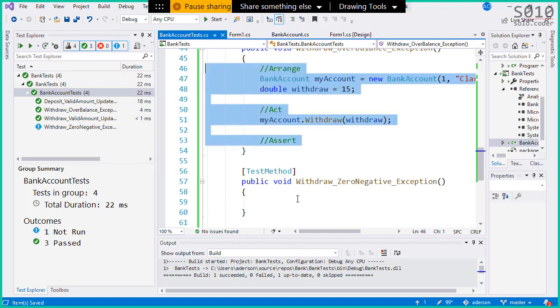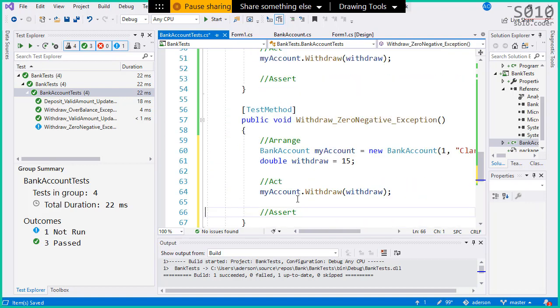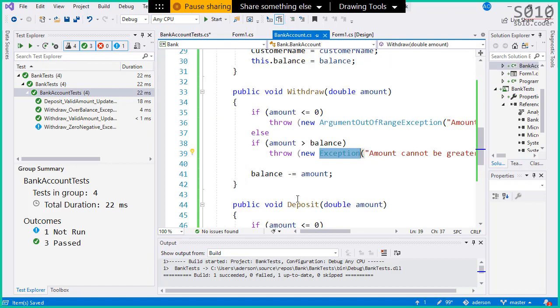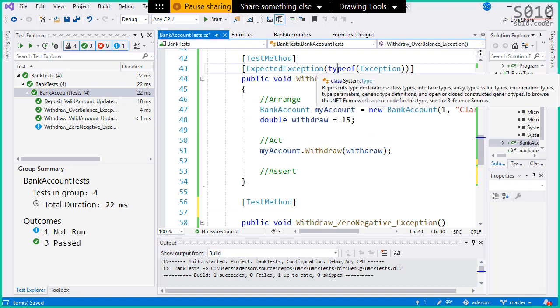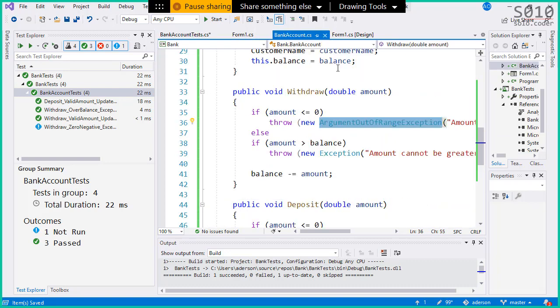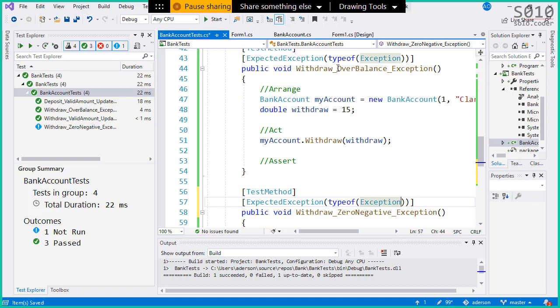So here we're gonna arrange a withdraw, but we're gonna try to withdraw -1. I could say 0, -1, okay? And let's see what will happen if we withdraw that. But before that, we have to annotate the error. What is the error that happens? This one here. If the amount is less than or equal to 0, this exception will happen. So we're gonna use a similar annotation as we did before, but with a different exception. Argument out of range exception.